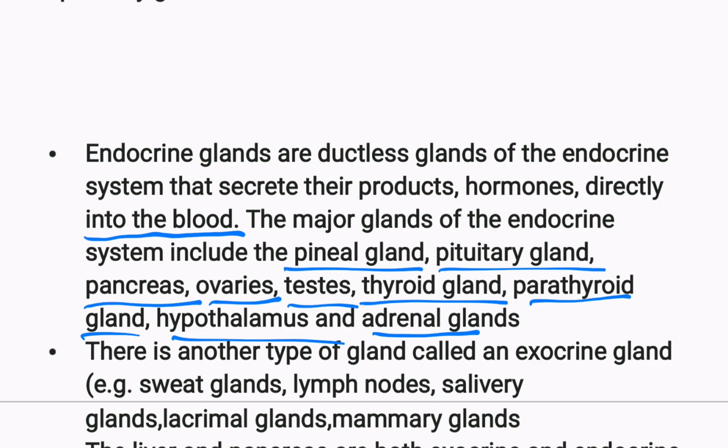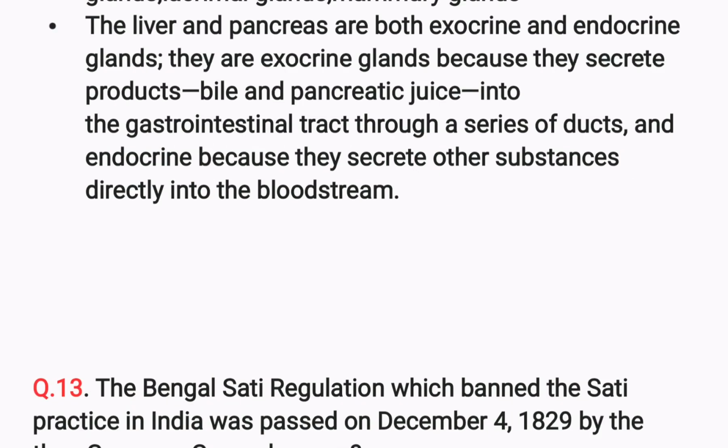And there is another type of gland called exocrine gland. Examples: sweat glands, lymph nodes, salivary glands, lacrimal glands, and mammary glands. The liver and pancreas are both exocrine and endocrine glands. Okay, the liver and pancreas. They behave like both exocrine and endocrine glands. They are exocrine because they secrete products, bile and pancreatic juice, into the gastrointestinal tract through a series of ducts.